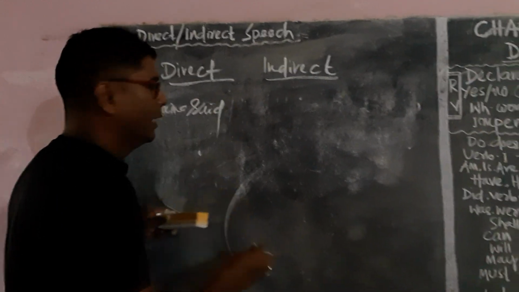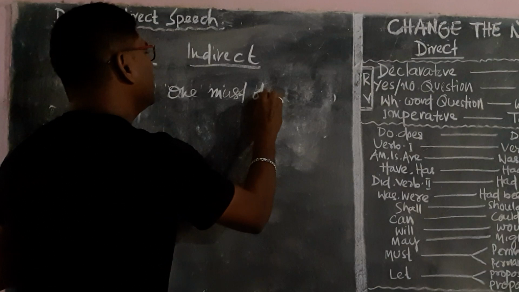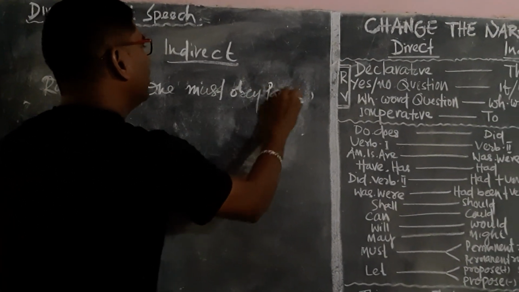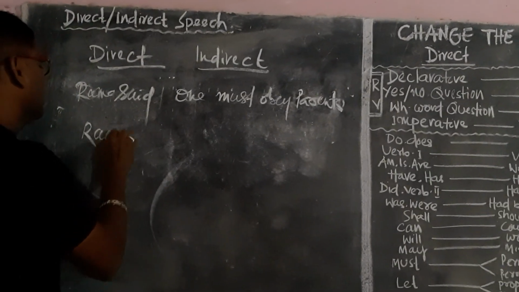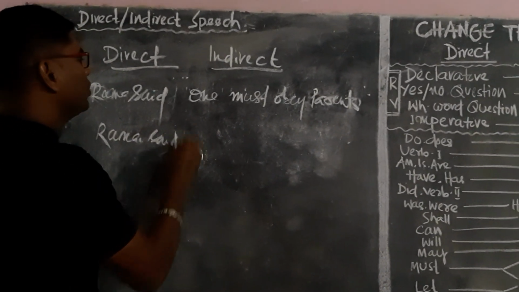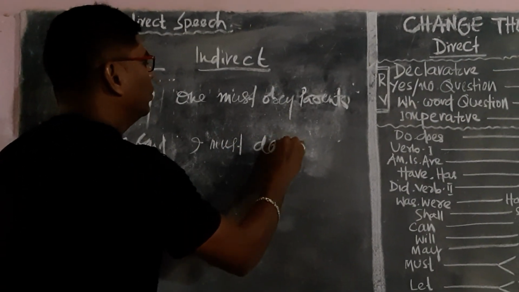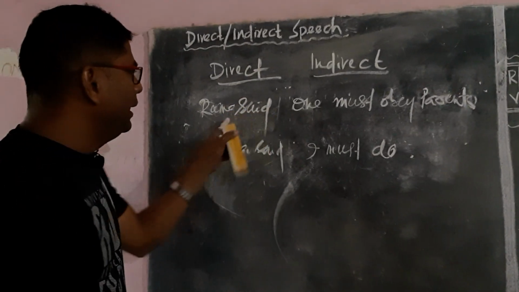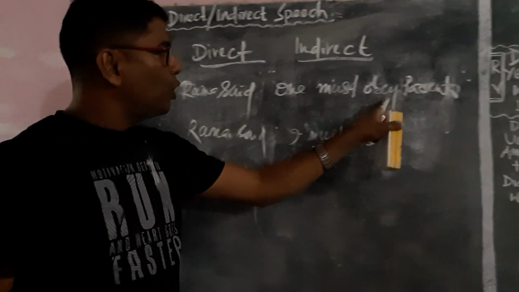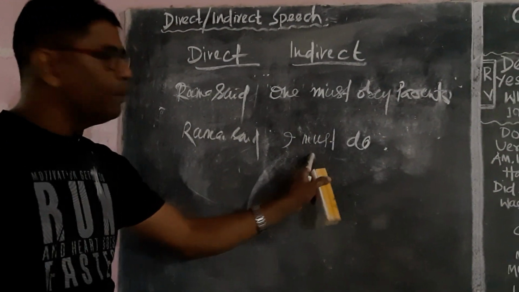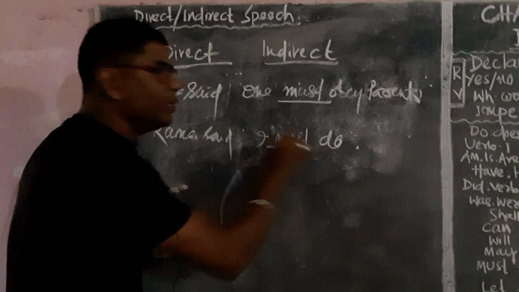Ramo said, "One must obey parents." Another sentence: Ramo said, "I must do." Ramo said is the reported verb. "One must obey parents" is reported speech, and "I must do" is reported speech. Here we have used must, here we have used must.